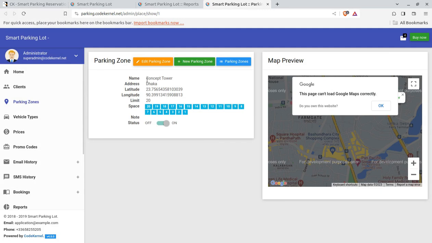Like this is the area, new parking zone, edit parking zone, or parking zones can be seen here. So it is going to be super simple. You have to make a simple practice of using the system, and you'll be able to run the system without any flaw. Now I am going to show you the user end screens.